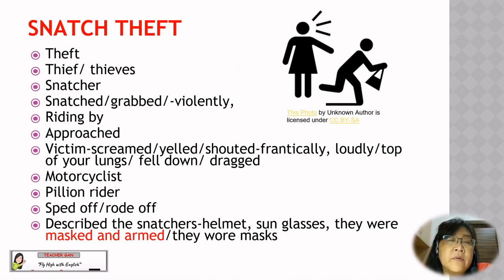Next is snatch theft. So we have theft, then you have the word thief or thieves, snatcher, snatch, grabbed violently, riding by, approach, victim, scream, yell, shouted frantically, loudly, top of your lungs, fell down, drag, motorcyclist, pillion rider. Pillion rider is a person who sits behind the motorcyclist. And then sped off or rode off, describe the snatcher, helmet, sunglasses, mask, armed. Okay, you can write they wore masks, they were armed.